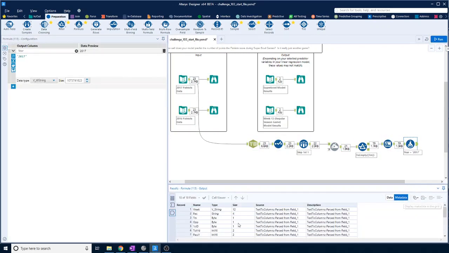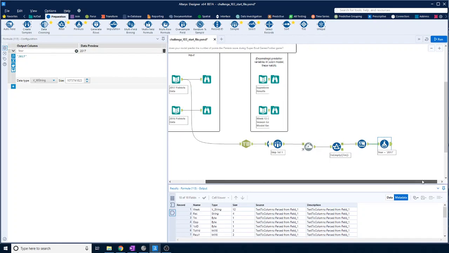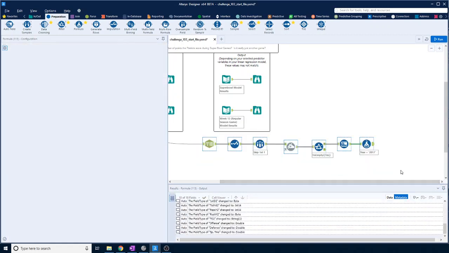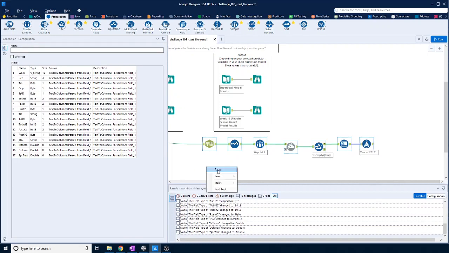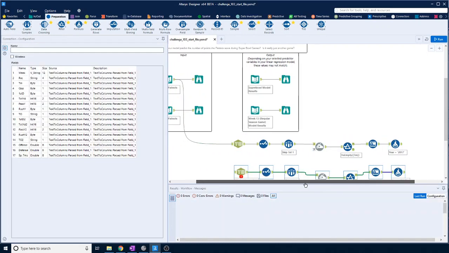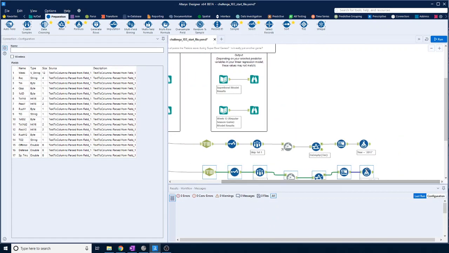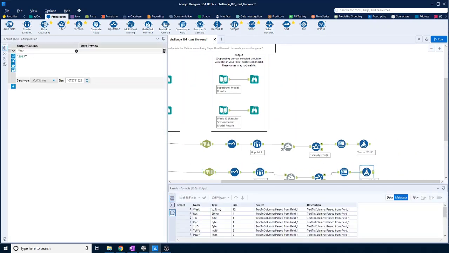So we look at the metadata: bytes, string, integer, double. Right, perfect. Then I'm going to copy all of this and paste it for 2016. Then we'll change this at the end to say 2016, so at least we know what year it is.